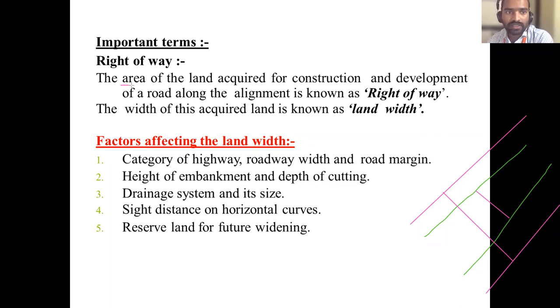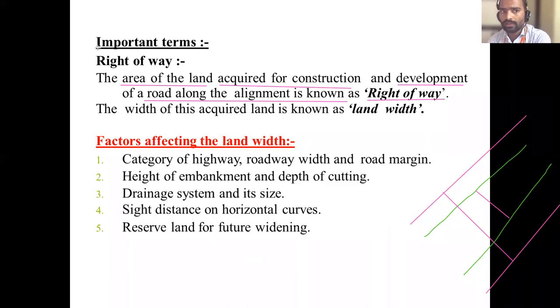See, once again the definition. Area of land acquired for construction. Right now it is acquired for the construction and also for development. Development means future development of the road along the alignment. Along means however much length you need up to there. The whole along the alignment is known as right of way. Is everyone getting it? What is right of way? It is the area of the land acquired for the construction and development of road along the alignment. Are you getting this point?